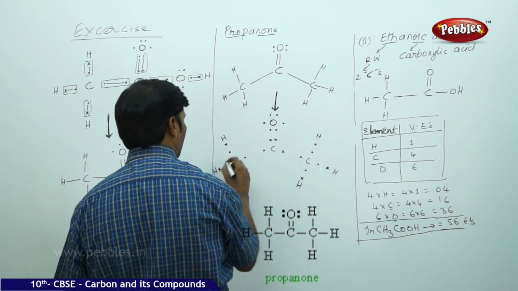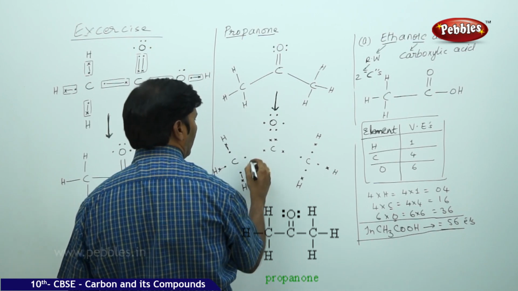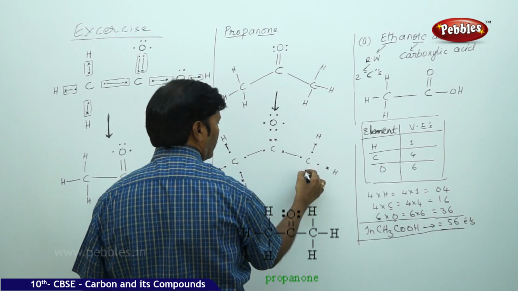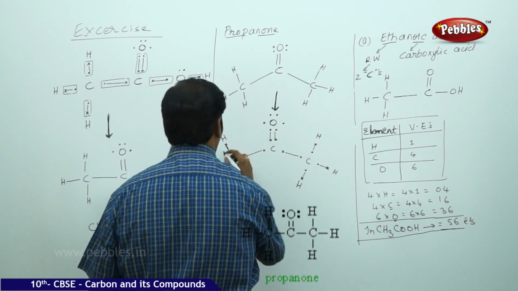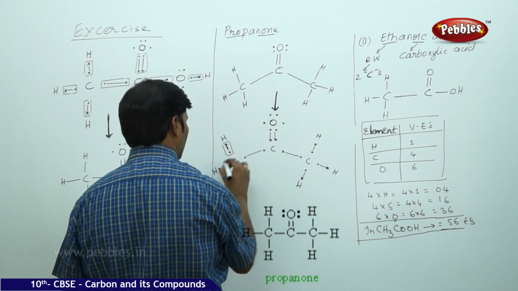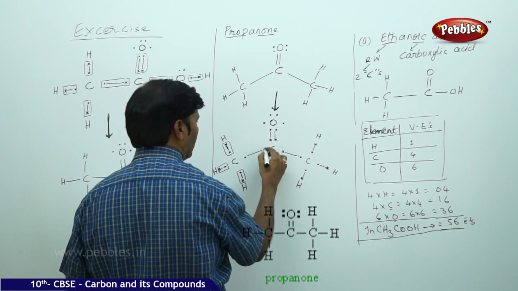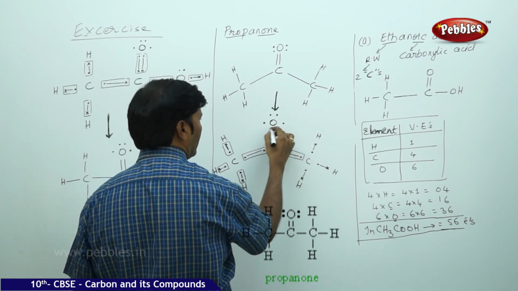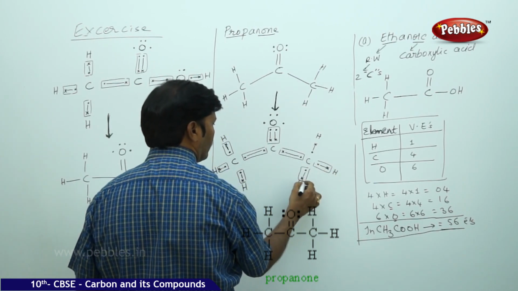So bond is formed here. Here 1 bond is formed, here 1 bond is formed, and here 2 bonds. So this is a covalent bond, and this is also a covalent bond.